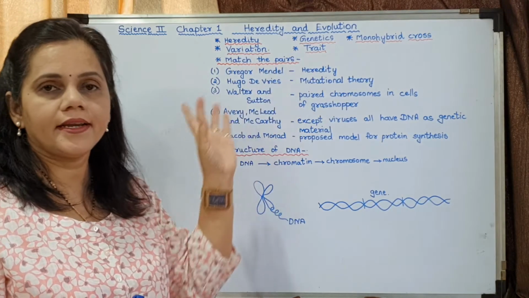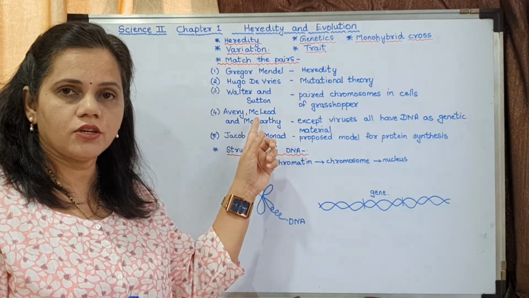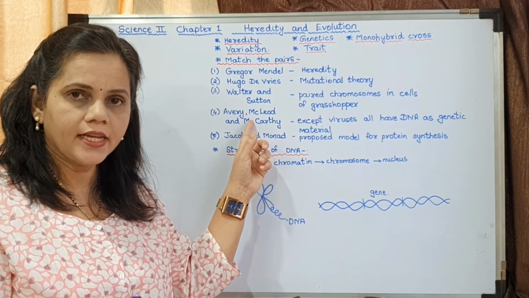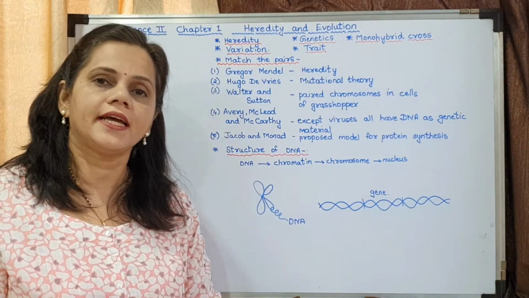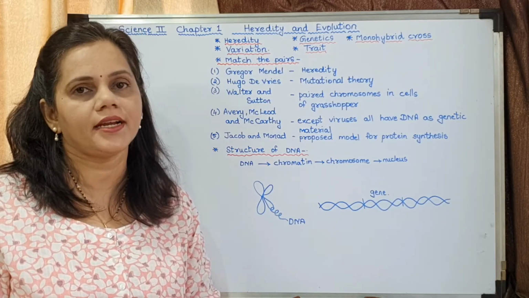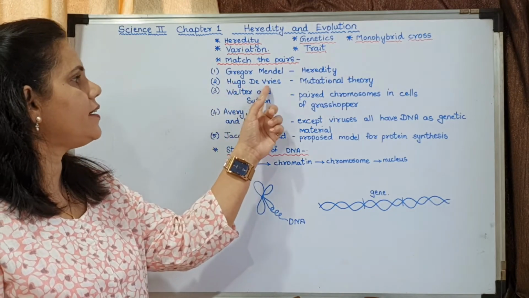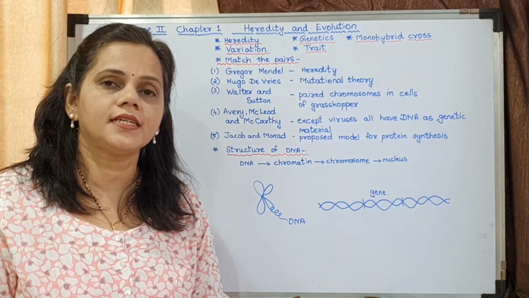I have made it into a match the pair question. You may write this in your notebook and learn accordingly. Here you may see Gregor Mendel, he studied about heredity. This you had learned last year also. Hugo de Vries, he was the scientist who studied about mutational theory.